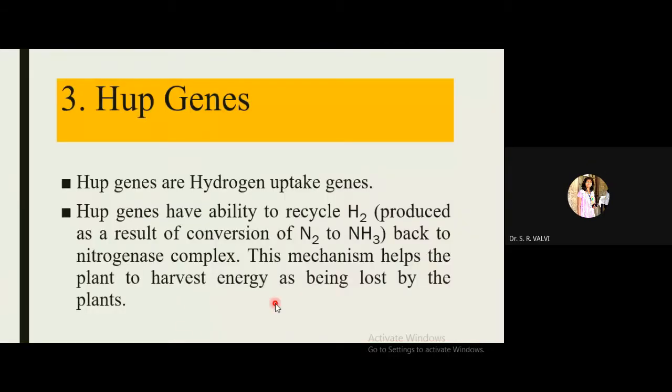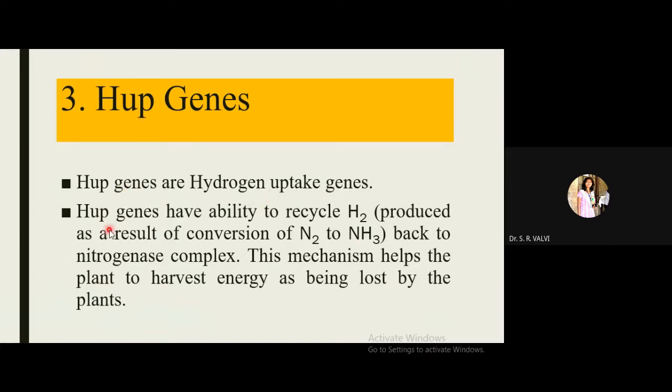Now see these hup genes and the nodulin genes. This is not in your study, but just for 2 minutes I will explain this, because this is indirectly helping nitrogen synthesis. Directly or indirectly, all these hup and nodulin genes are helping, right? So what are hup genes? These are hydrogen uptake genes, right? H for hydrogen and UP stands for uptake, hence the gene name hup.